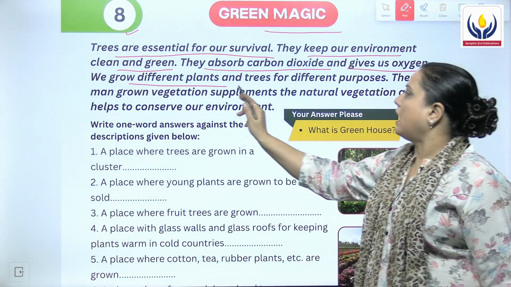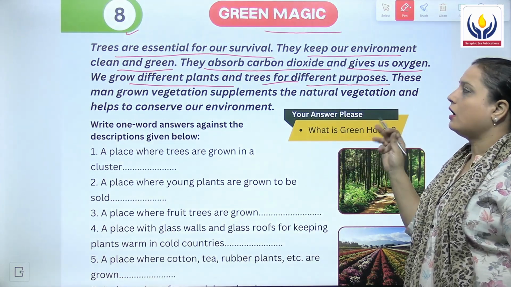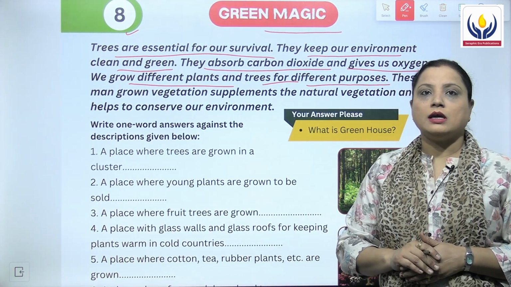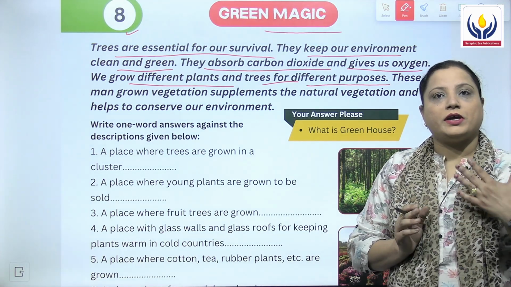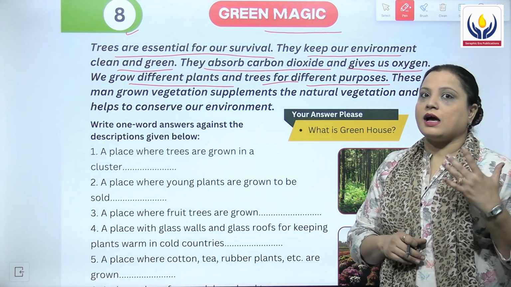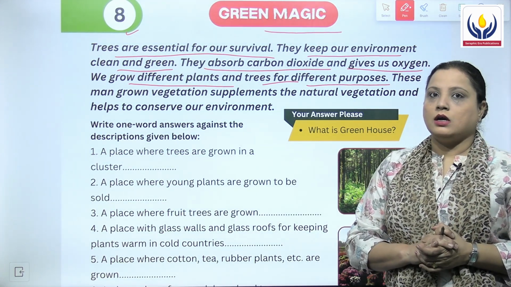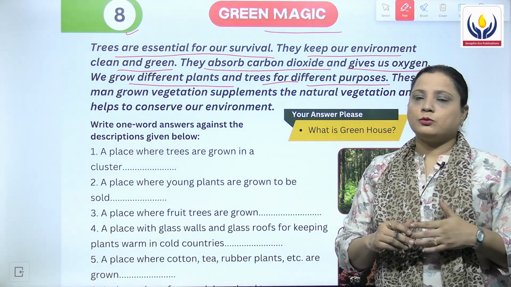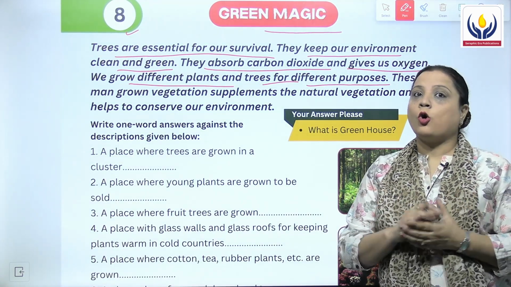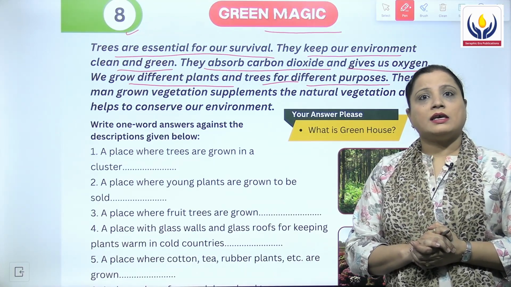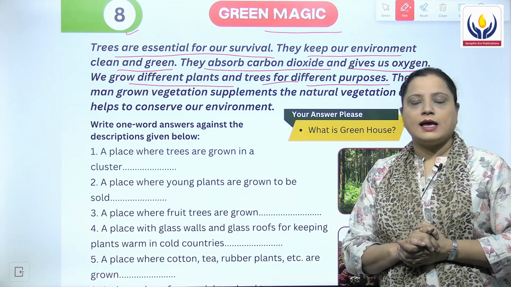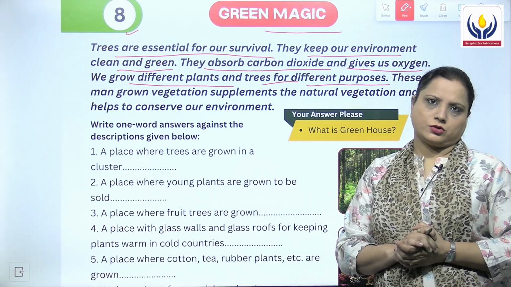We grow different plants and trees for different purposes. We do not grow plants only for oxygen, but we also grow them for various other purposes because they are very beneficial to us. They give you furniture, they give you medicines, and they help to clean the environment. They are home for many animals. They are a source of food for us, and we have many other uses of them.